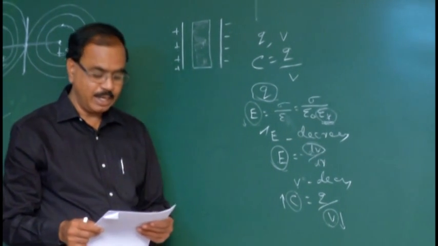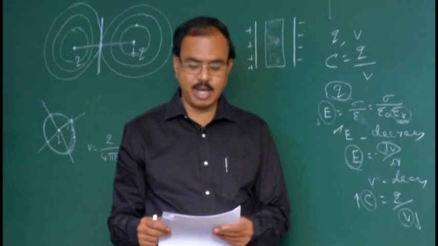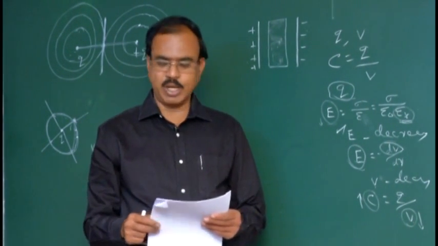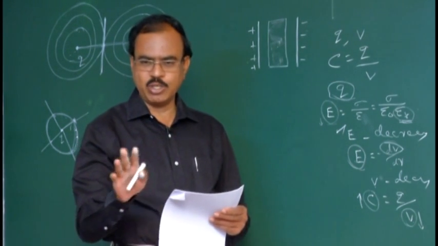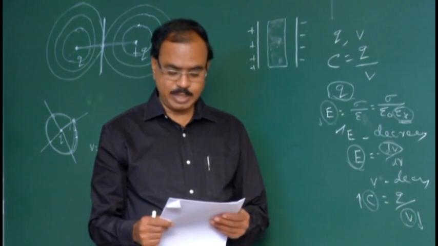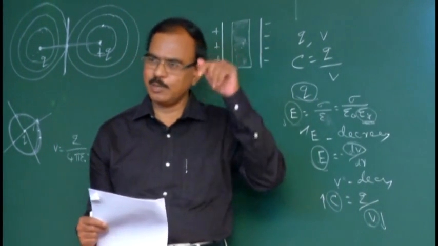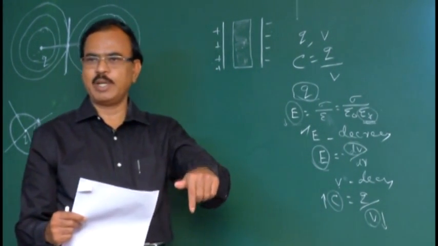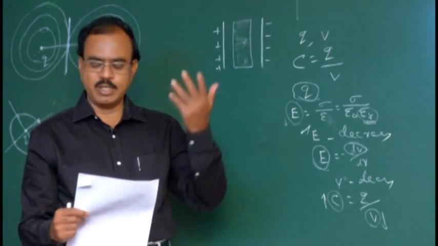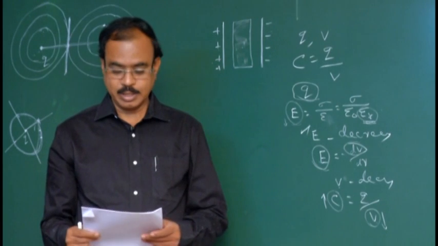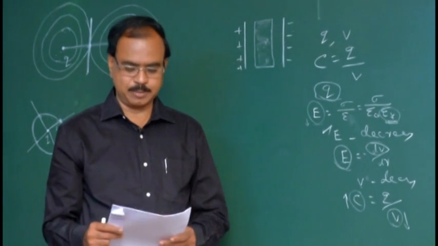Even then, let us see the third option, C, charge increases. No, initially we have mentioned that the charge remains unchanged, no change in charge. Fourth one, the capacitance decreases, no, capacitance increases. When a dielectric slab is introduced between the two oppositely charged plates of the capacitor, the capacitance increases. Effect of dielectric: capacitance increases. So, the second option B alone is correct.